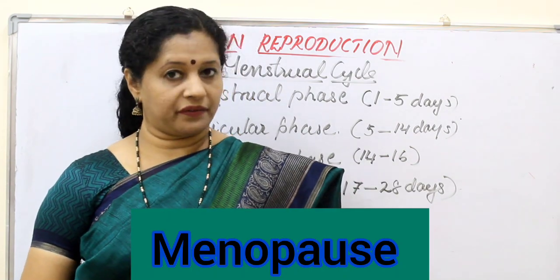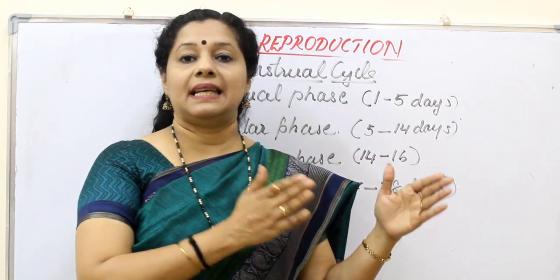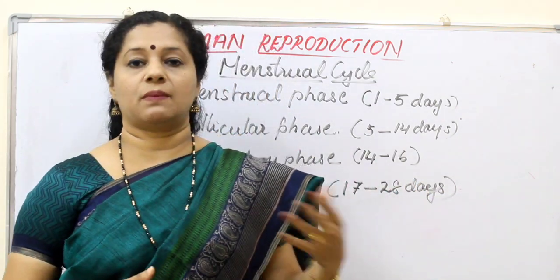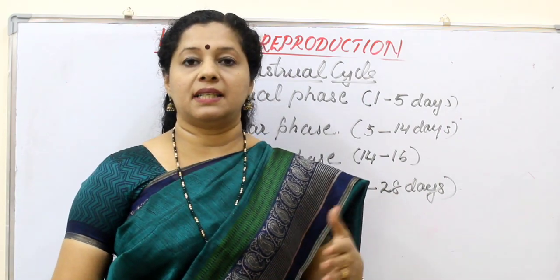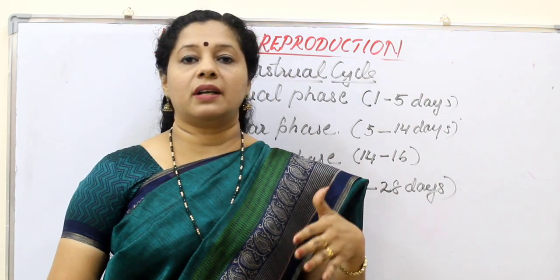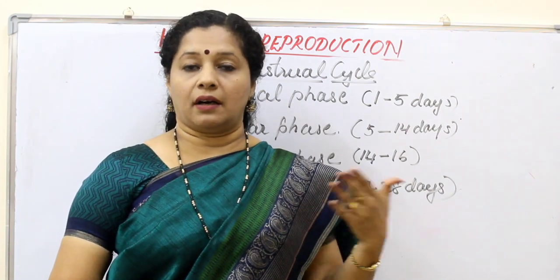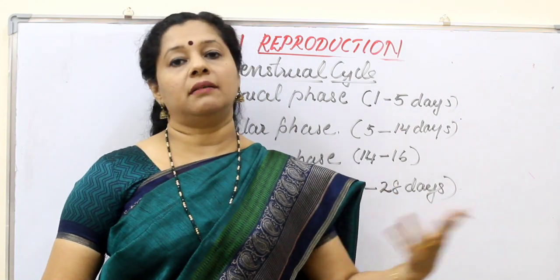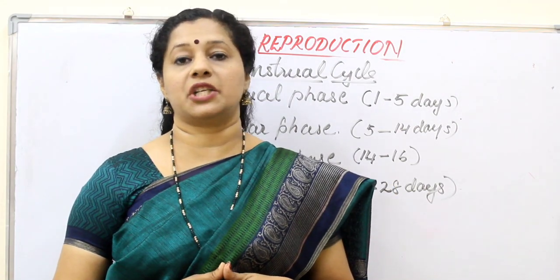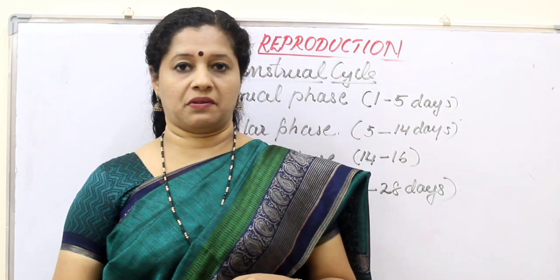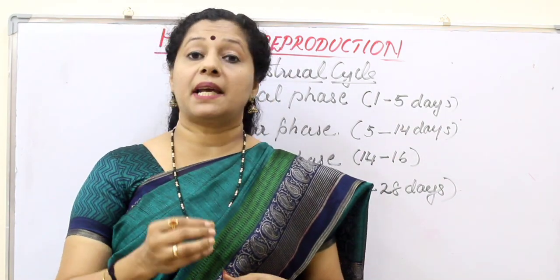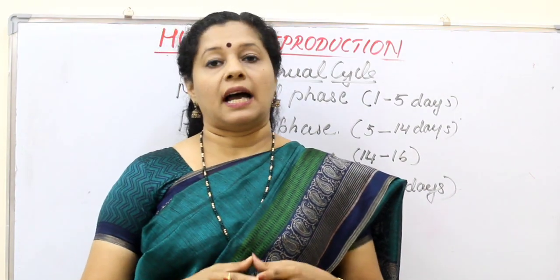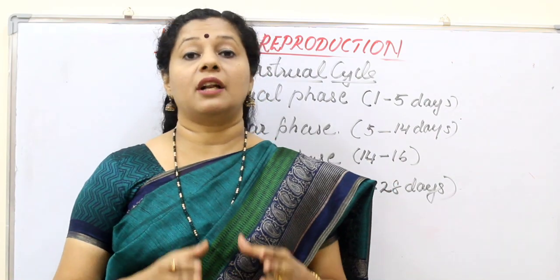Now, what is the duration of the cycle? It repeats every 28 days. Theoretically speaking, 28 to 29 days, but there can be variations from individual to individual. Some people may get it every 30 days or 32 days, or in some cases it occurs only after 1 month or 2 months. In such cases, if it is prolonged, then medical consultation is required. And who has this menstrual cycle? Among the placental mammals, primates only have the menstrual cycle. This process has been divided into 4 stages, and it is under the influence of several hormones.